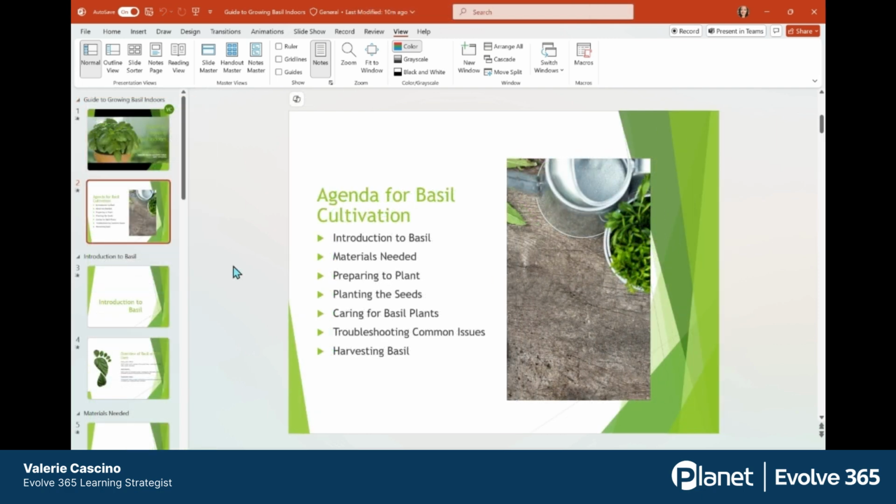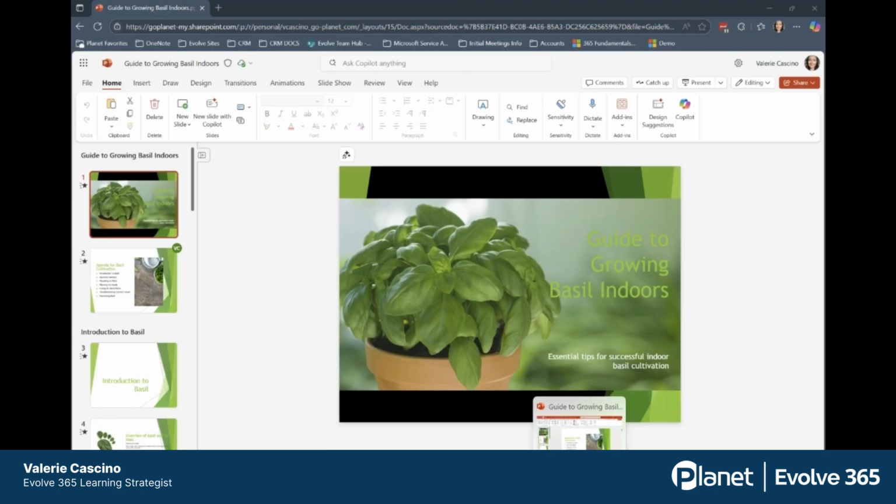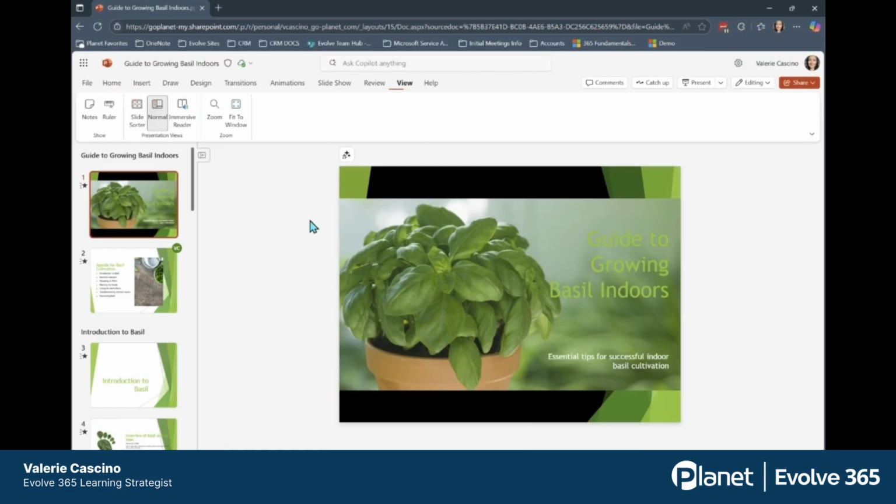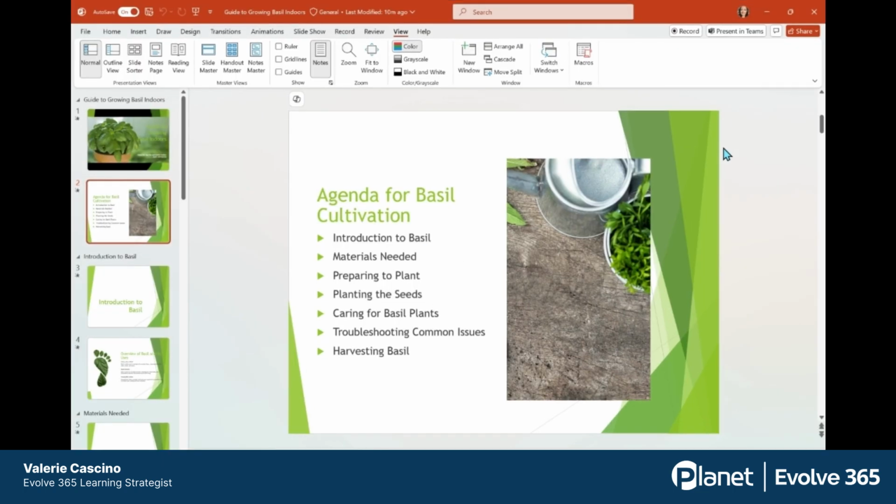So there's one other quick thing I wanted to mention. I told you I was in PowerPoint desktop. So if we take a quick look at the browser version, you'll see that under View, you don't have that Slide Master option. It simply doesn't exist as of now. The way around that is simply go to Editing and open it in the desktop, and that way you'll have the Slide Master option.